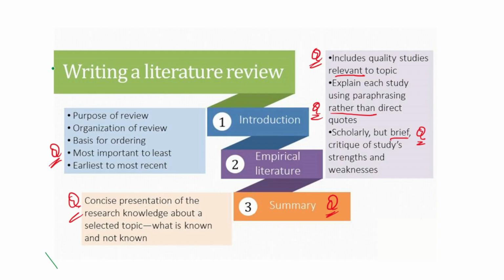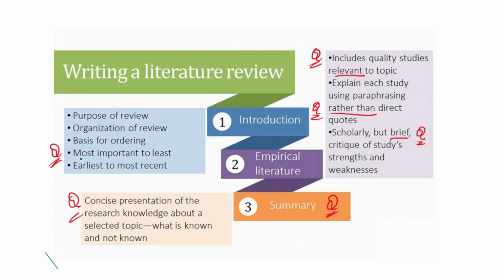Now see the information given in this chart regarding writing a literature review. It consists of three parts. One is introduction, second is empirical literature, third one is a summary. Each and every component has been asked as a question previously. Now coming to the introduction part, it consists of purpose of review, organization of the review, basis for ordering, and most important to least important, and then earliest to the most recent.